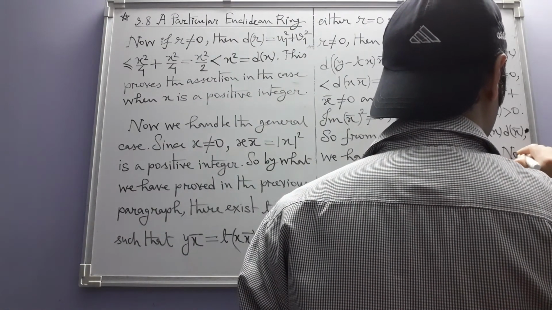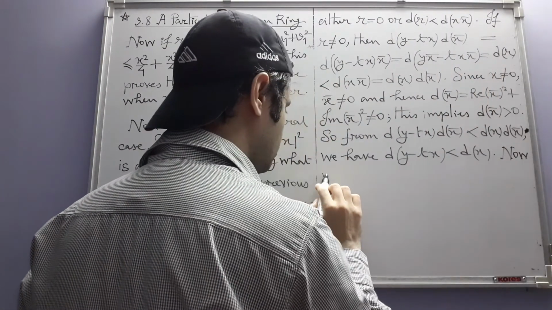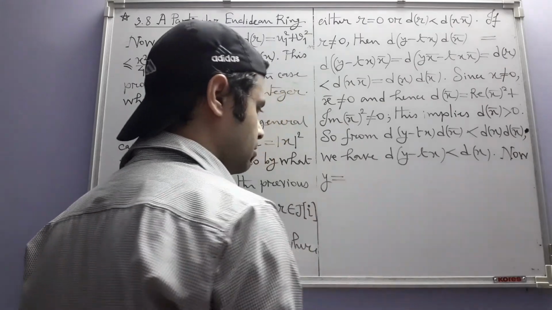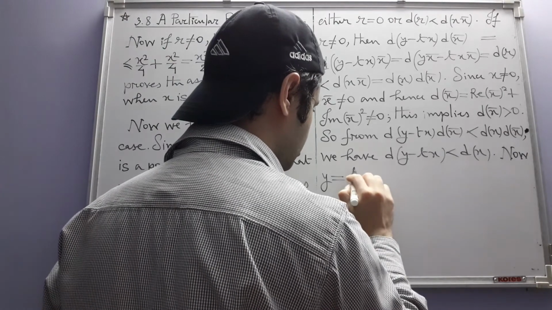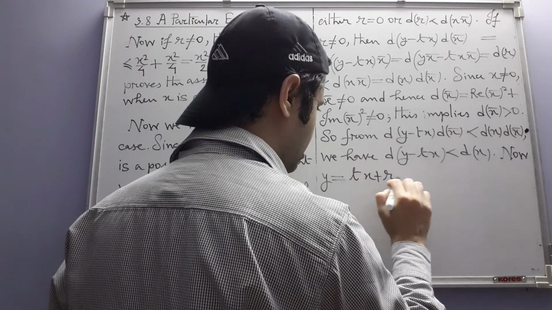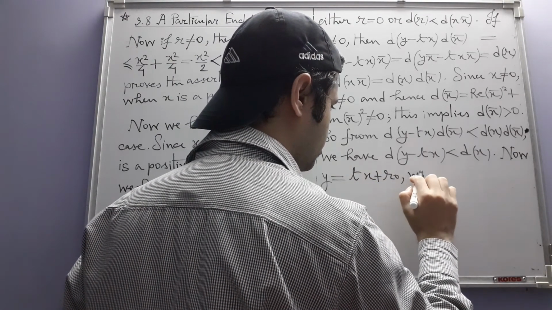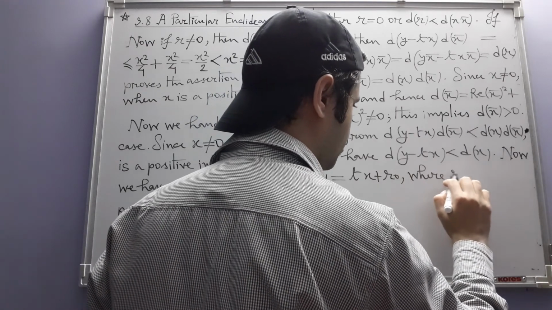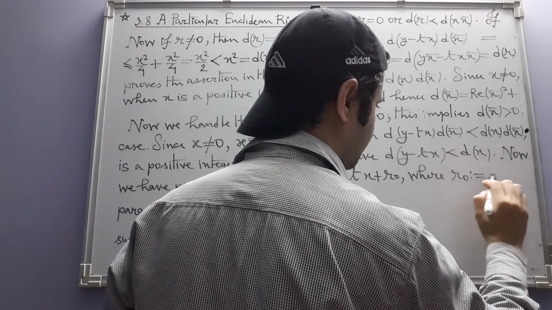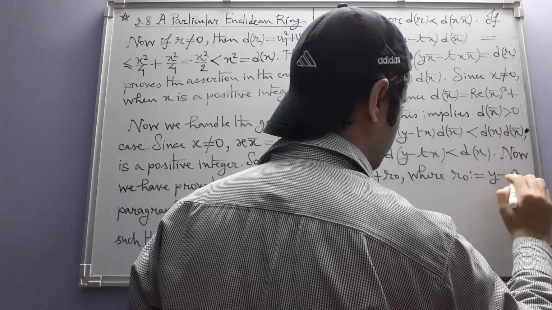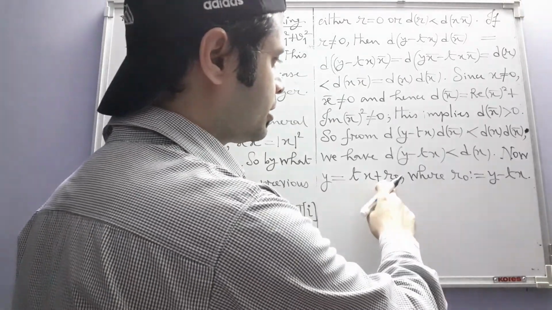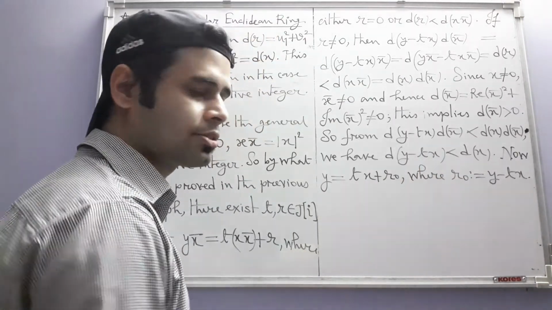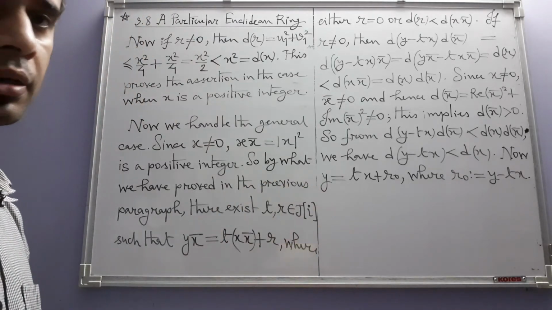now the Gaussian integer y itself can be written like this: t x plus r naught, where r naught is defined to be y minus t x, which is quite easy to see. If r naught is y minus t x, then you add t x to that, you get y back.